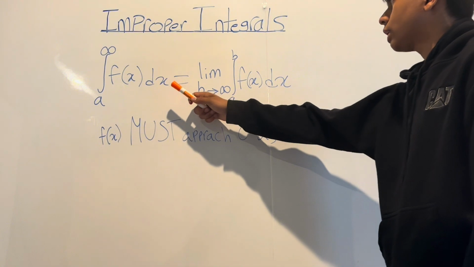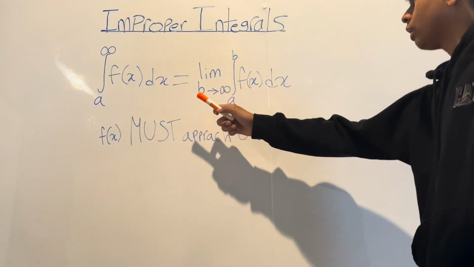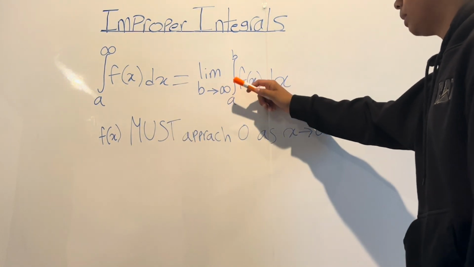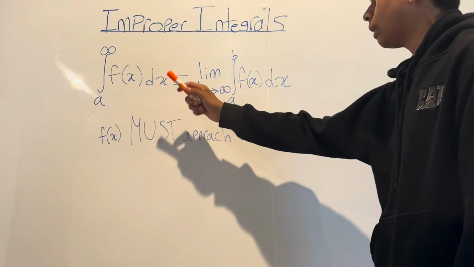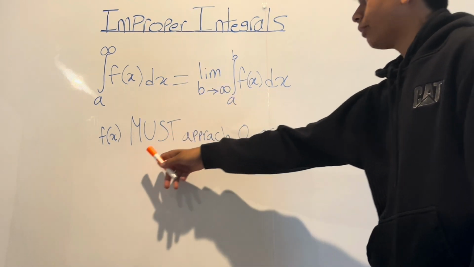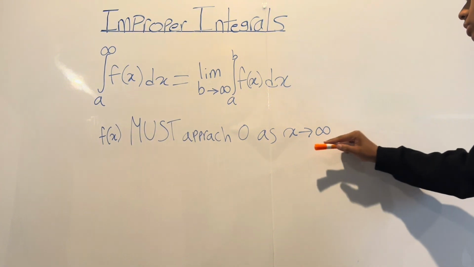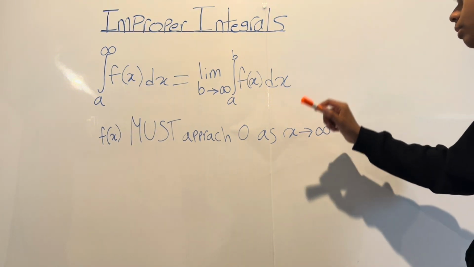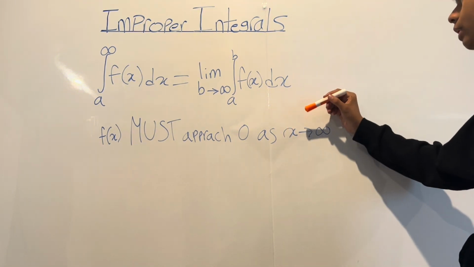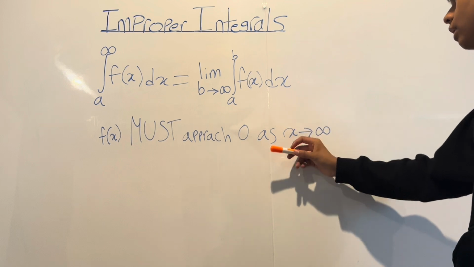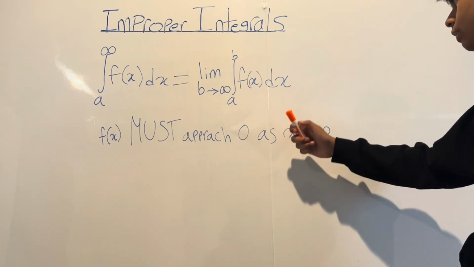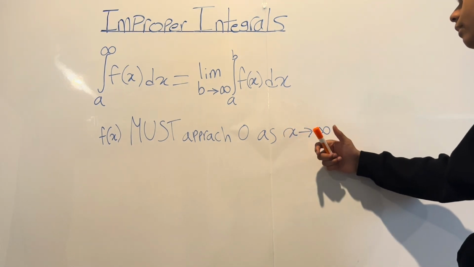One other thing we need to consider when we make this definition, where this integral is equal to this limit, is that for the improper integral to exist, the function being integrated, f of x, must approach 0 as x approaches infinity, so that we are actually able to find the definite integral, and it's not just infinity, because if the function doesn't approach 0, then it'll just diverge.